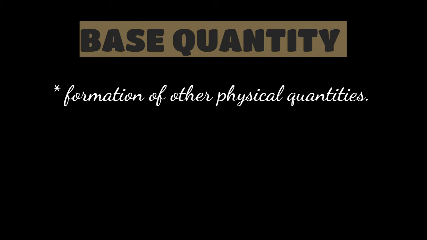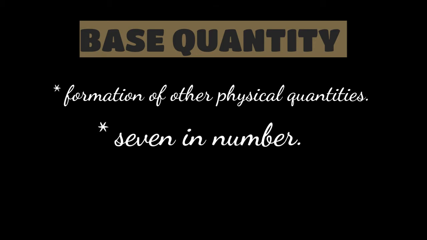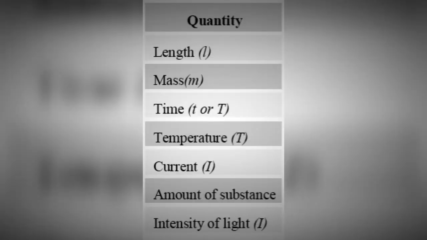Or we can say that they are the quantities from which derived quantities are expressed. The base quantities are 7 in number. These are length, mass, time, temperature, electric current, amount of substance, and intensity of light.